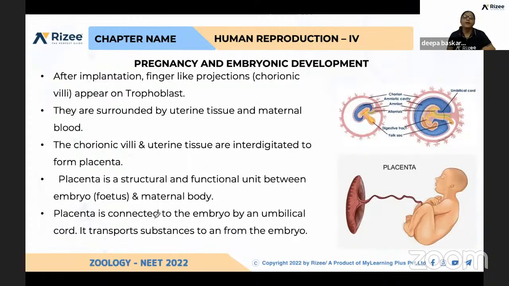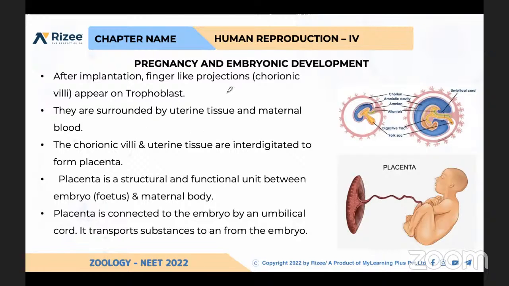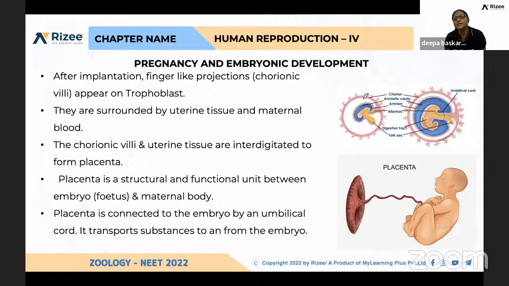Yes, ma'am. After implantation, finger-like projections develop. See here, this is the trophoblast layer, and finger-like projections are developed from the trophoblast layer, and it is converted into the placenta. So this is the placenta, and here the fetus is there.